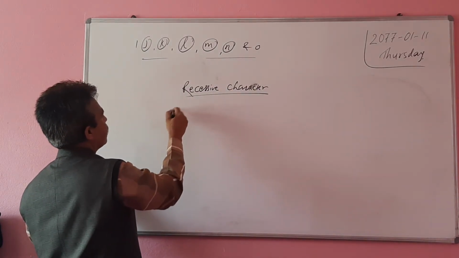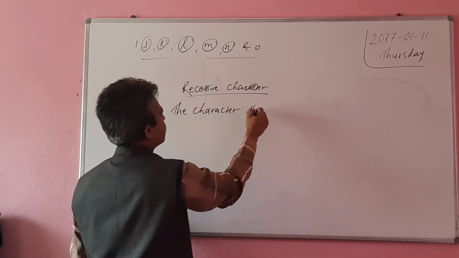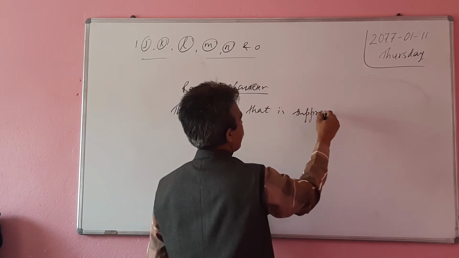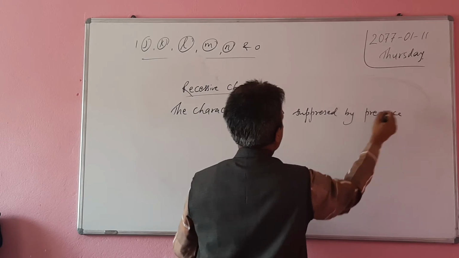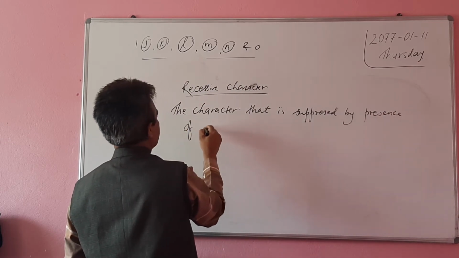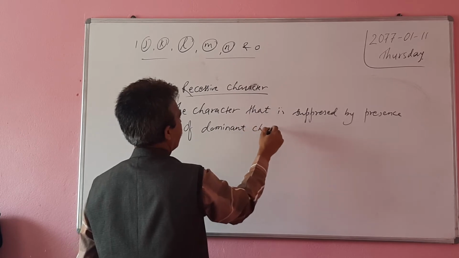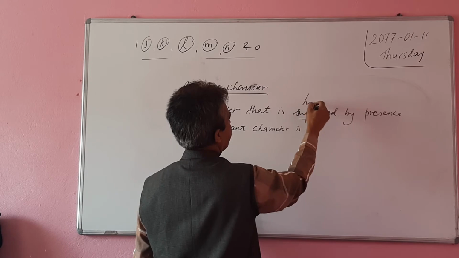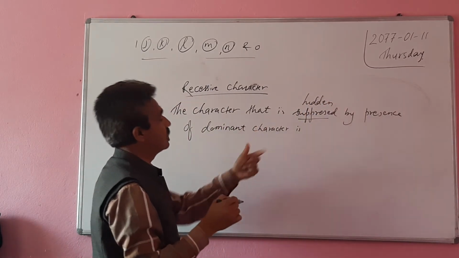The character that is suppressed by presence of dominant character. Suppressed or hidden. There is presence of dominant character, that's why it is hidden.